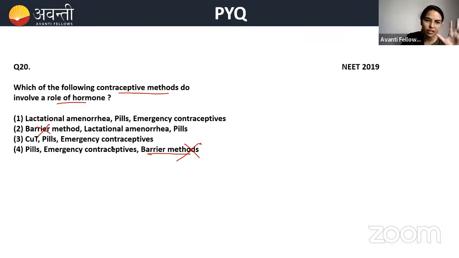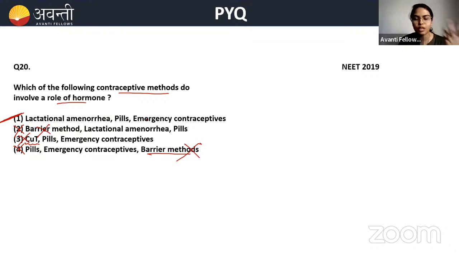Now, CuT, copper releasing IUD. It is not a hormone. Copper is an ion. So C is no, 2 is no, 4 is no. Now left only one, that is 1. See, why have I told you like this? If you get confused about which is wrong or right, just start eliminating the not possible things, then you'll get the answer.